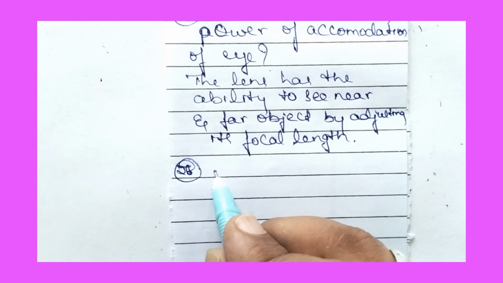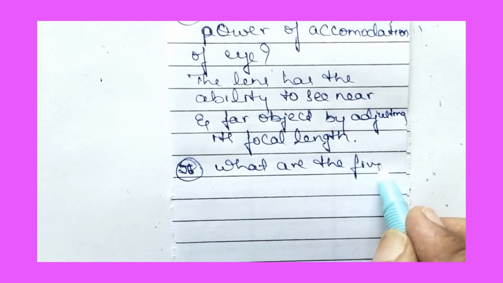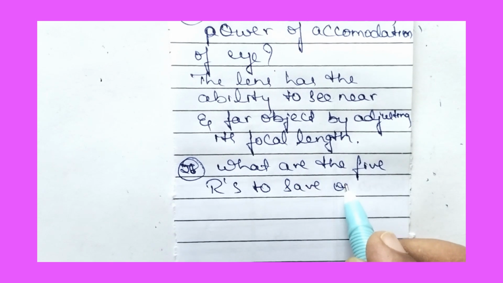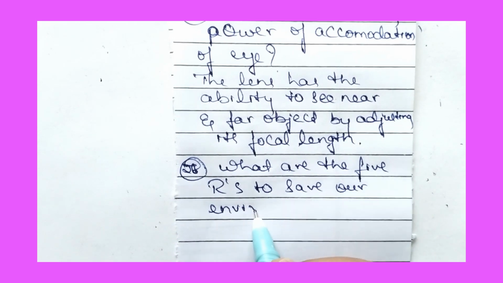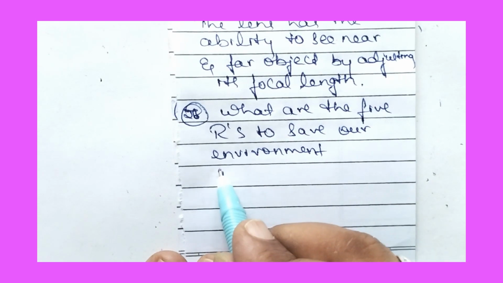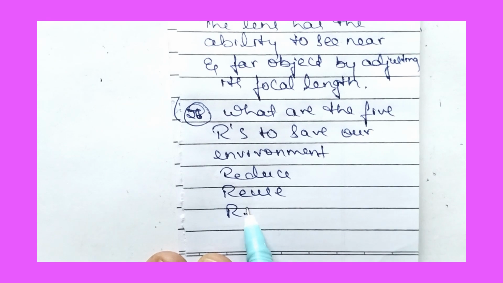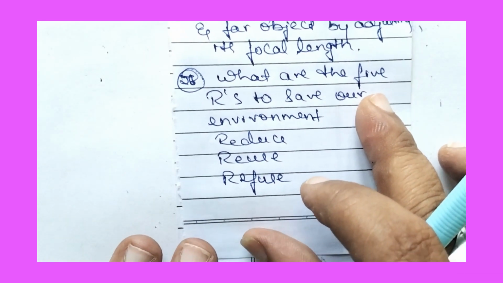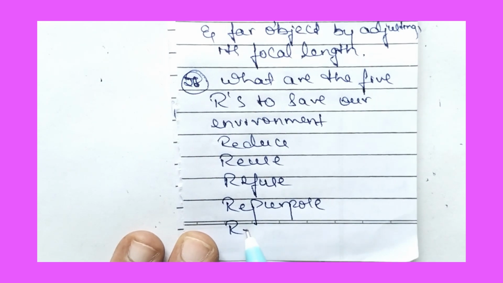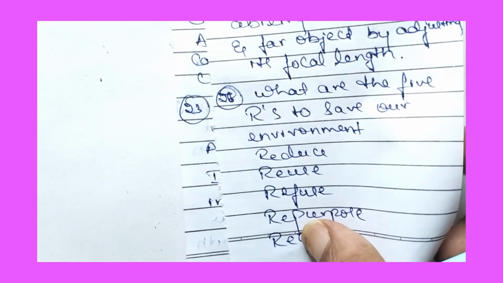Then what are the 5 R's to save our environment? To save our environment, we have to follow the 5 R's: reduce, reuse, refuse, repurpose, and recycle. So these are the 5 R's we have to use to save our environment.